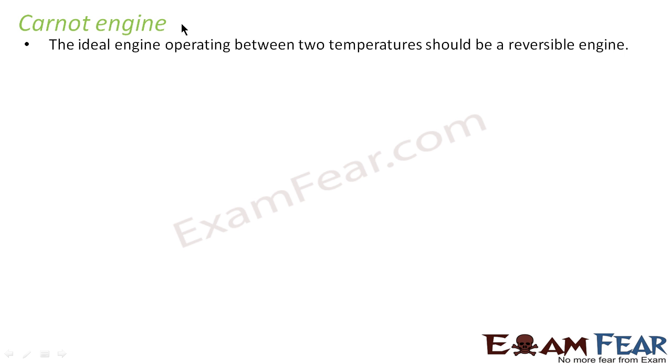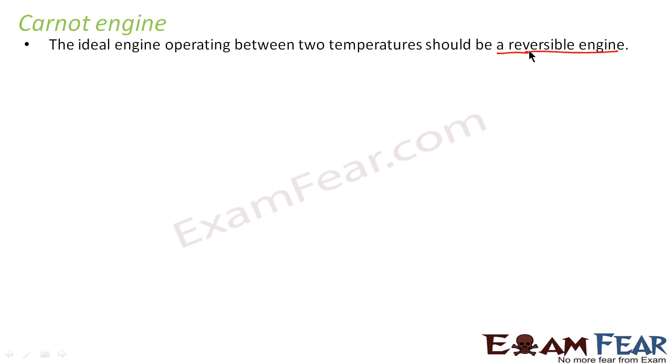It is the ideal engine operating between two temperatures, and the ideal engine operating between two temperatures should be a reversible engine. Why is it so? Why can't an irreversible engine be an ideal engine operating between two temperatures? Because, as I told in the previous slide, a reversible engine means the processes involved inside that engine are reversible processes.